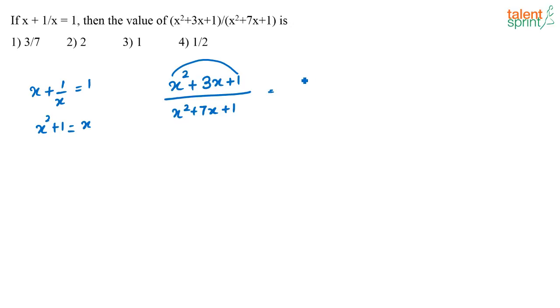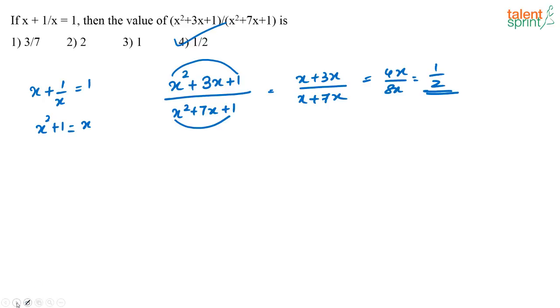So I can write this as x plus 3x and the denominator as x plus 7x. See, I am taking this x squared plus 1 and I am writing it as x. So I have 4x by 8x, that is equal to 4 by 8, which is equal to 1 by 2. Option 4. Yes, only for x squared plus 1 you have to substitute x. That's all.